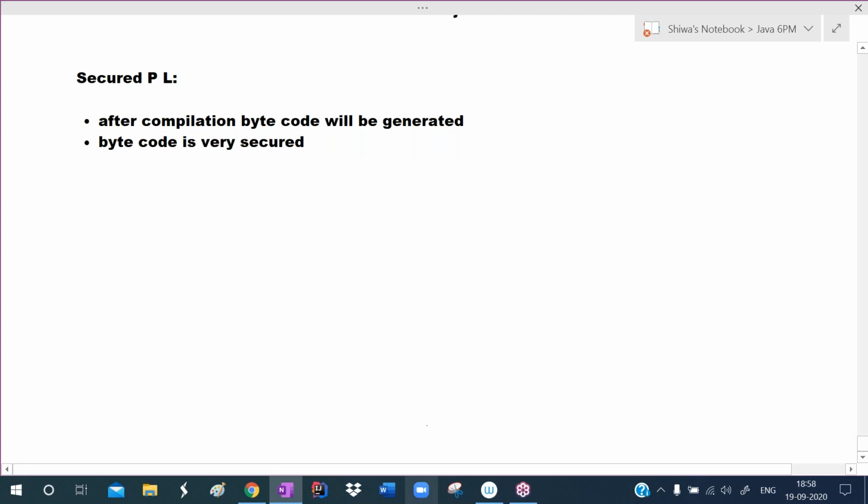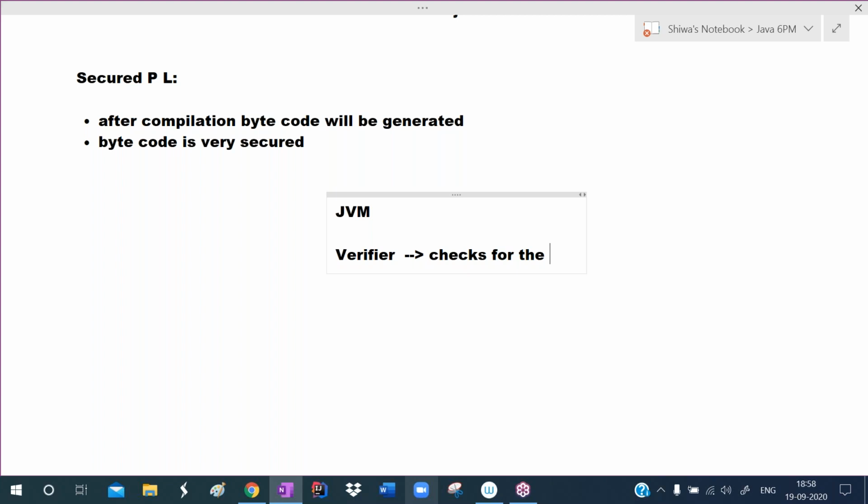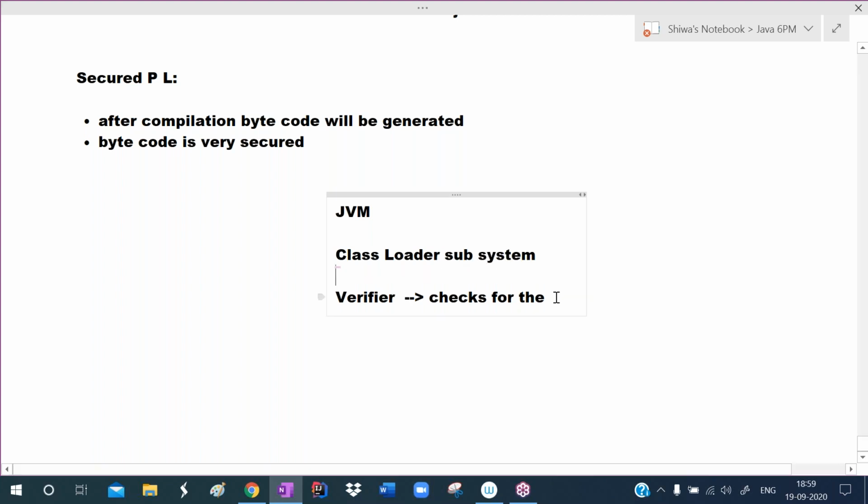Bytecode is very secure. And internally the JVM has a verifier. This verifier checks for errors. It checks if any viruses are there, or if any security problem oriented code is there or not, so that will be checked by the JVM. In the JVM, the class loader subsystem is there, and in the class loader subsystem the verifier is there.